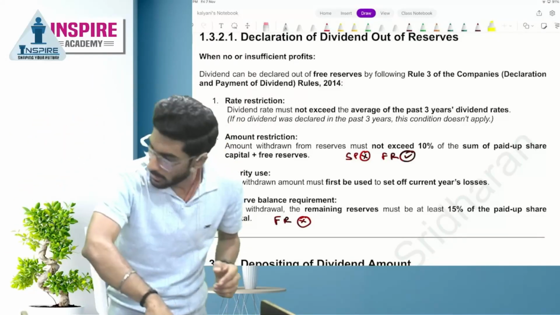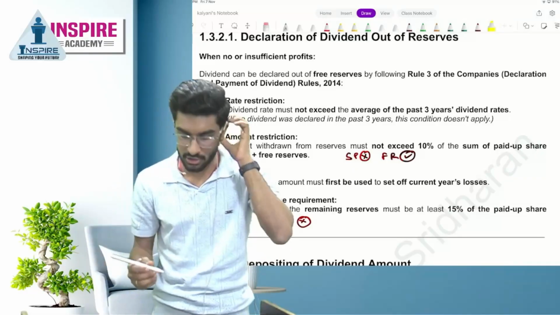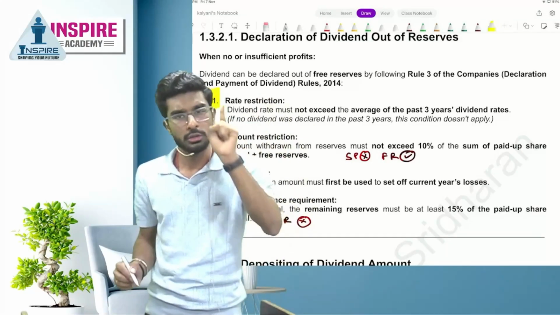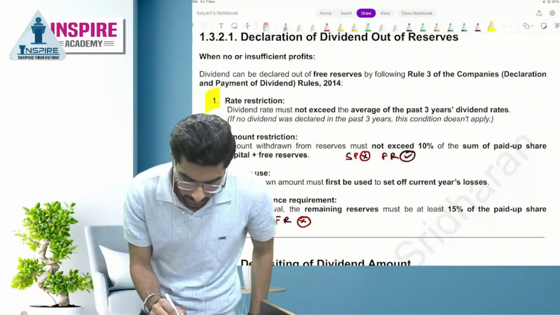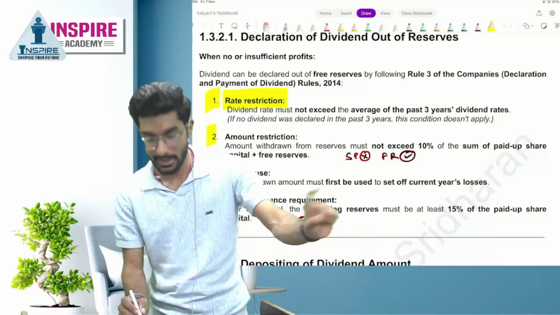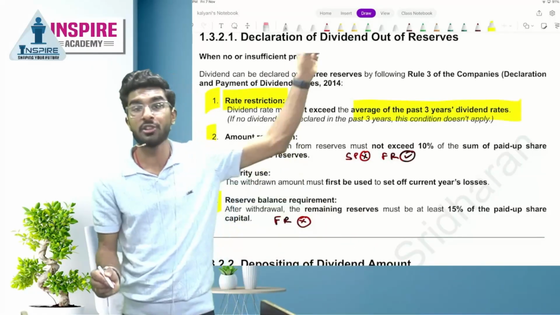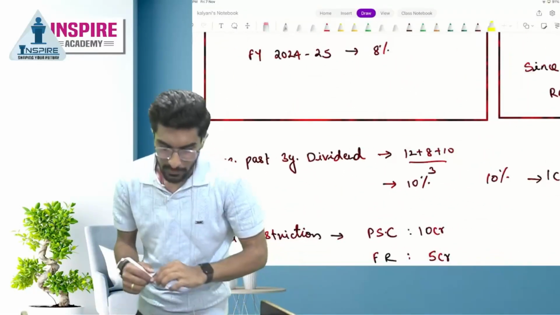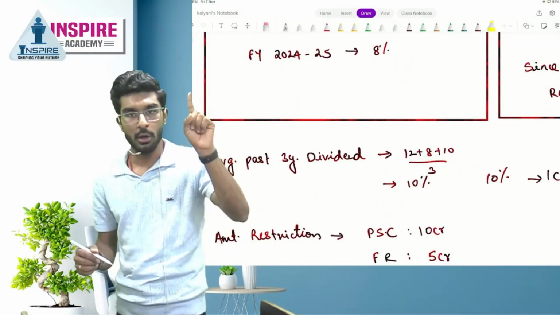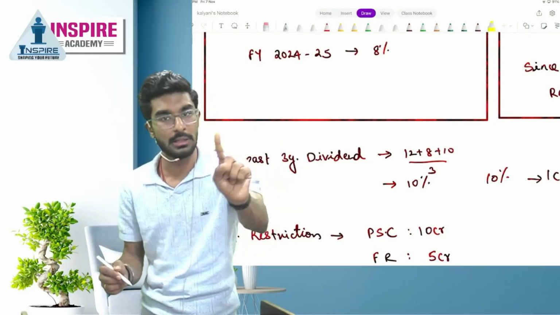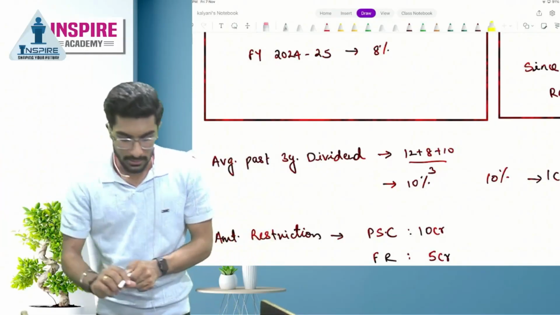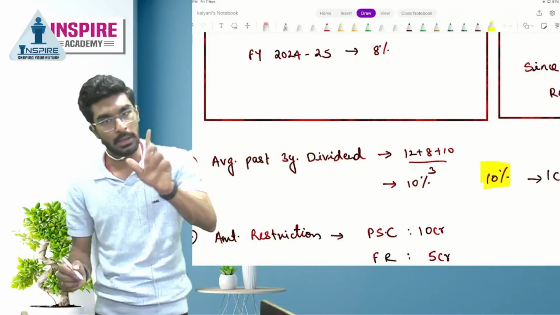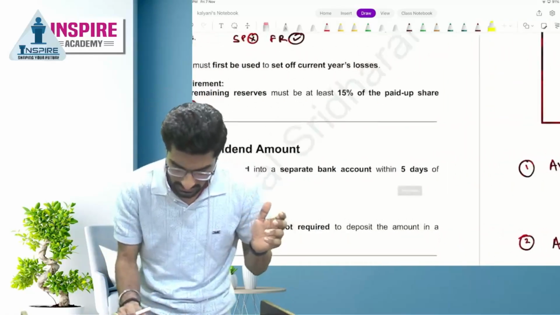Let's understand. Number one is, people, rate restriction. There are how many restrictions? There are 4 restrictions. 1, 2, 3, and 4. So, number 1 restriction is rate restriction. Dividend rate must not exceed average of the past 3 years dividend rate. For example, if company's last 3 years dividend is 12%, 8%, 10%, you have to take the average, and the average is 10%. That means you cannot exceed the dividend rate of 10%. Yes or no, people? Yes.